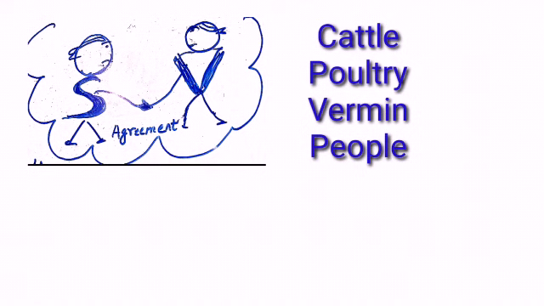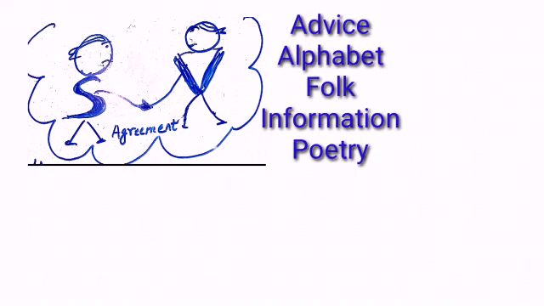Some nouns are used in both senses, singular and plural. For example, advice, alphabet, fork and information. Let's see it in a sentence. Good advice is never followed.